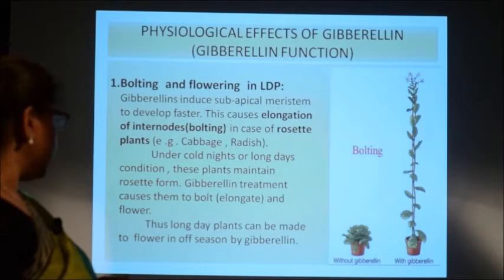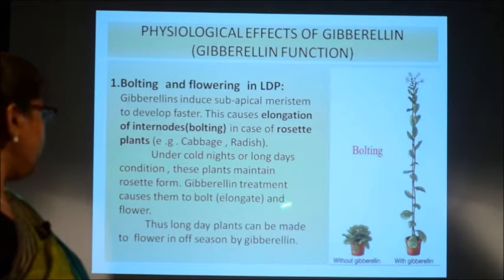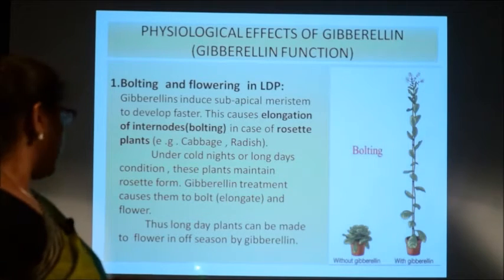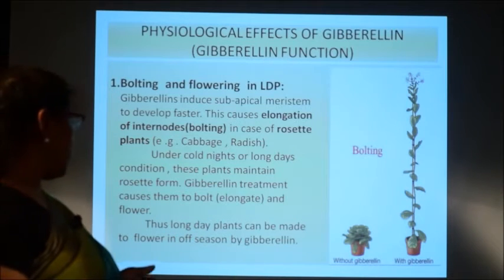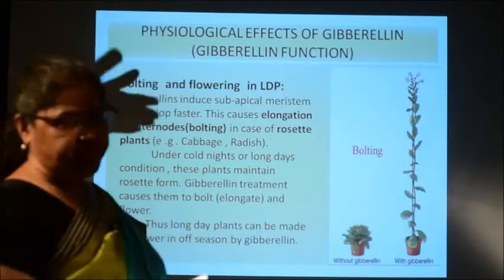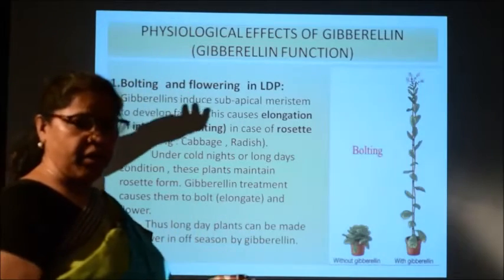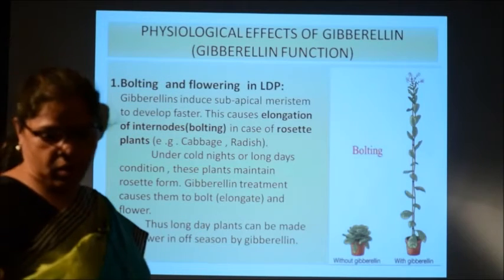But if you apply gibberellin, the gibberellin treatment causes them to bolt and flower. That is why it is said that long day plants can be made to flower in the off season by gibberellin, because when you apply gibberellin, they can flower in one season or in the off season.